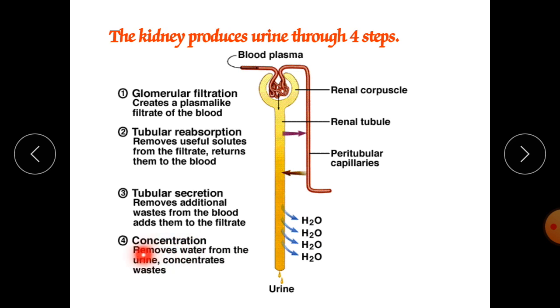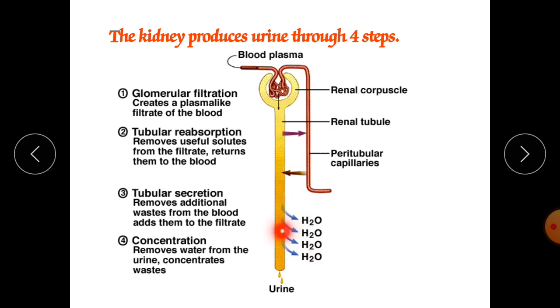Last is concentration, which removes water from the urine and concentrates wastes. If extra water is there, it can be removed. That also depends on the disease condition, the humidity, and the climate. In summer or dehydrated conditions, water can be reabsorbed at the last end part of our tubules. In this fashion it can be reversed back.